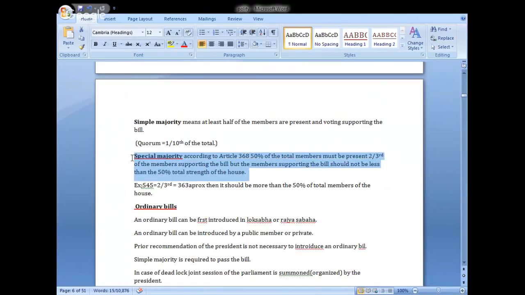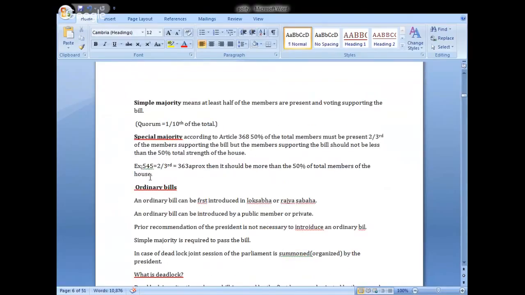The framers of the constitution made it like this to secure the constitution. For example, if 540 members are present, 2 by 3rd, 363, have to support the bill, and it should be more than 50% of the total members of the House. That is the meaning of special majority.